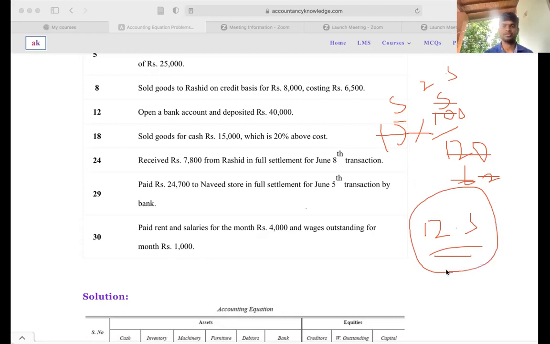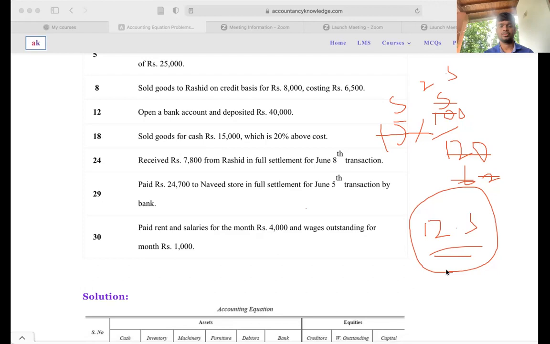Your inventory needs to be reduced by 12,500, and you receive 15,000 worth of cash, right? So your cash balance will be increased by 15,000, and then the difference between 15,000 and 12,500,